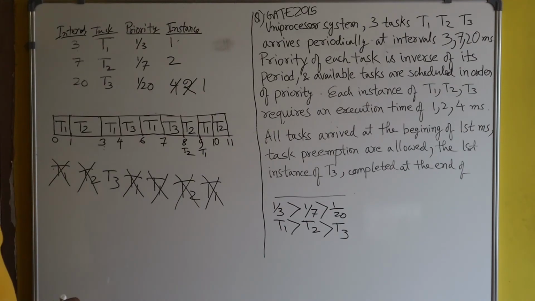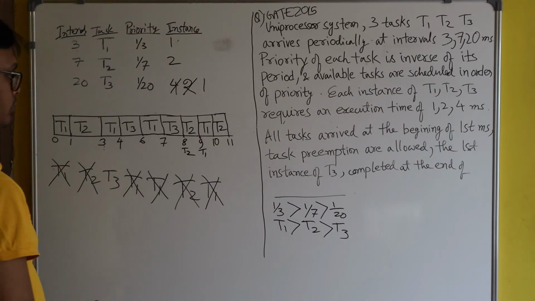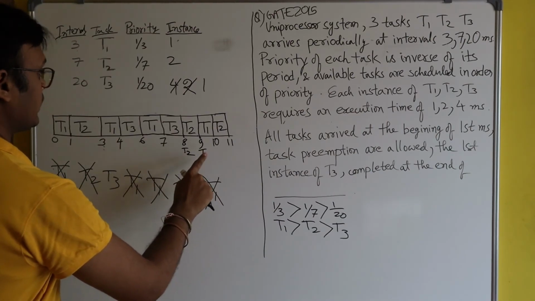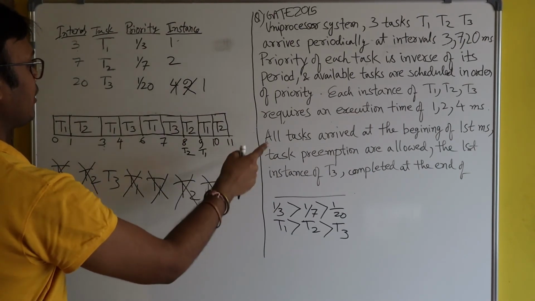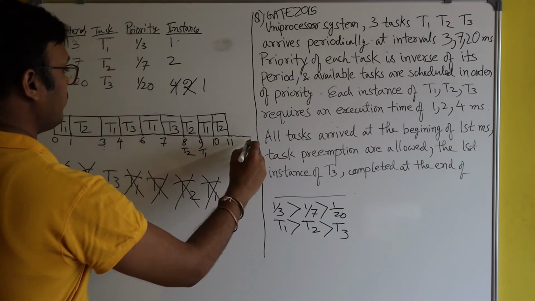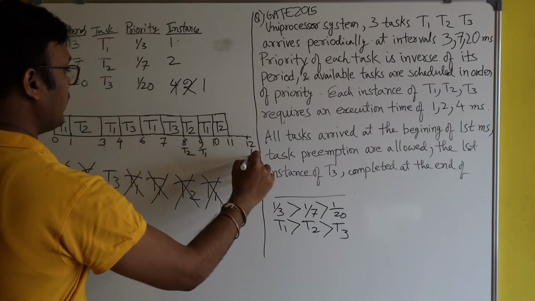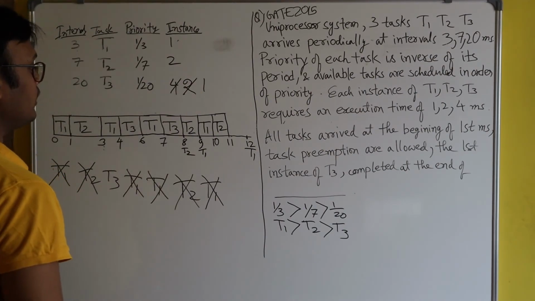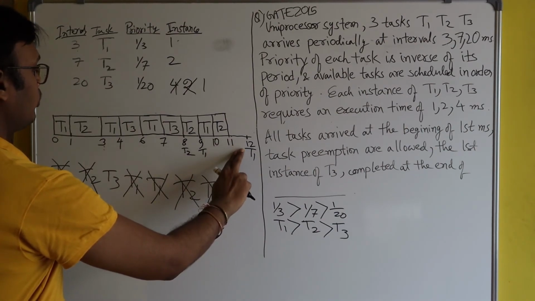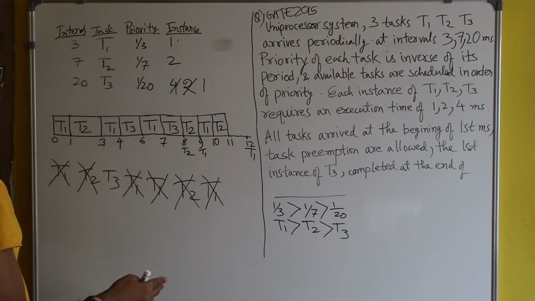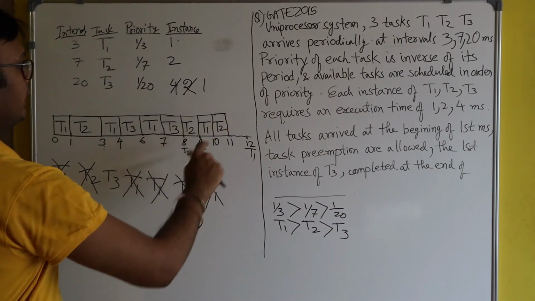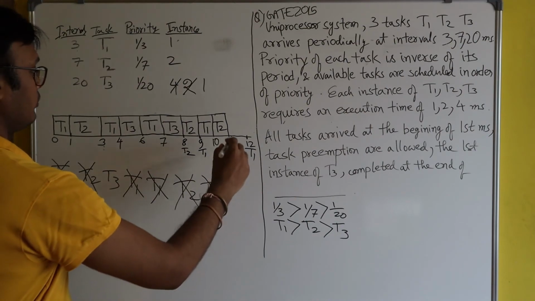Okay. Now you see T1 finished here. T1 came at 9, and it will again come after 3 seconds, so it will come at 12 seconds. 9 plus 3, 12. Here T1 will again come. And you also see one thing: from 11 to 12, we have only one task left, T3. So here I will write T3.